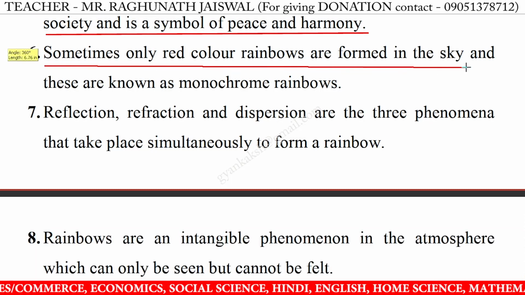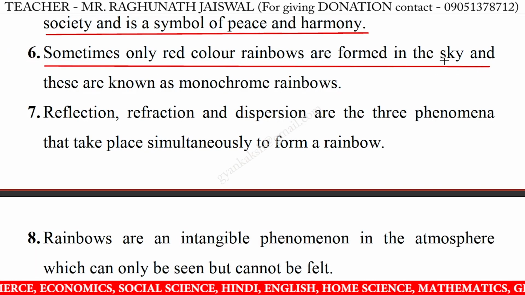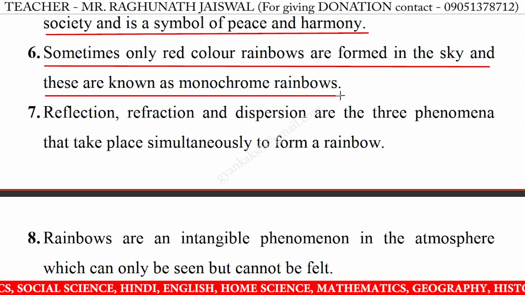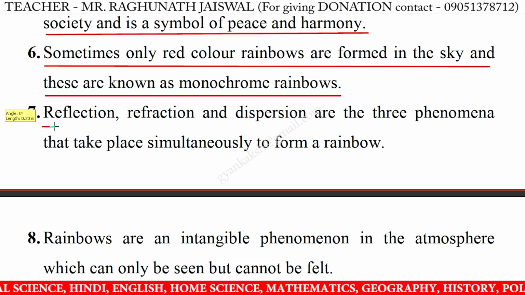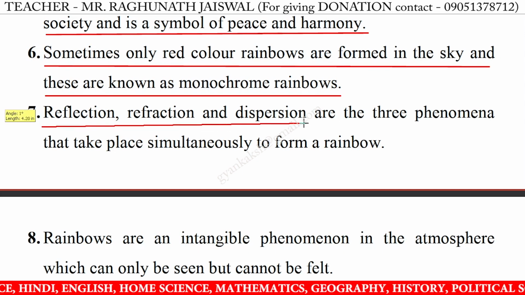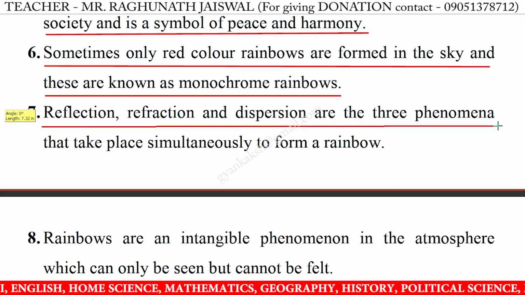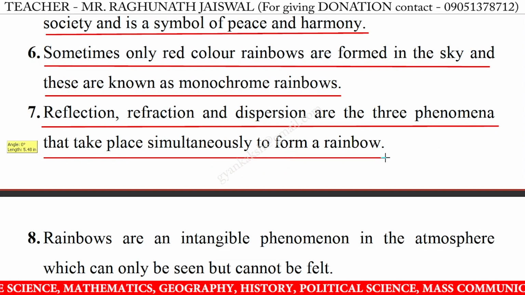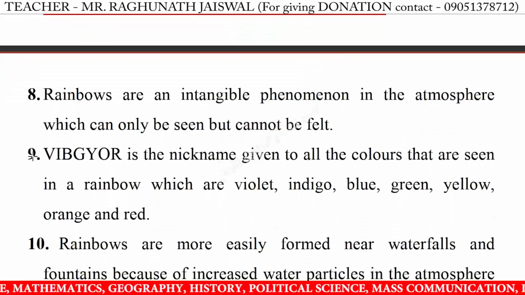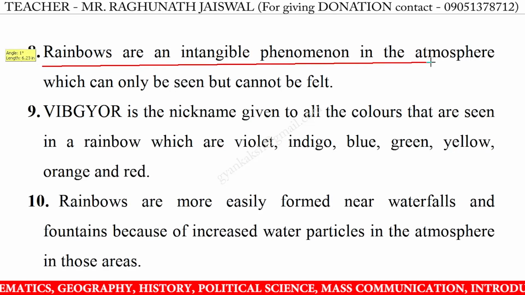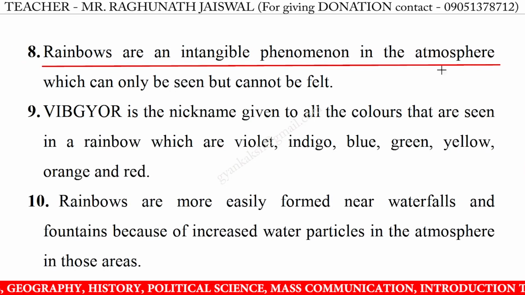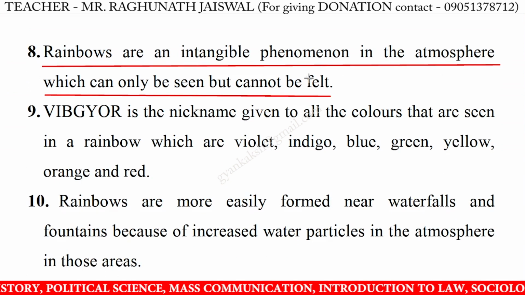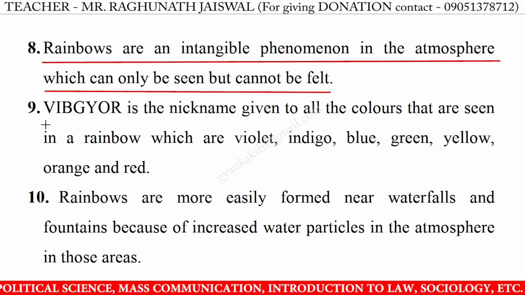6. Sometimes only red color rainbows are formed in the sky, and these are known as monochrome rainbows. 7. Reflection, diffraction, and dispersion are the 3 phenomena that take place simultaneously to form a rainbow. 8. Rainbows are an intangible phenomenon in the atmosphere which can only be seen but cannot be felt.